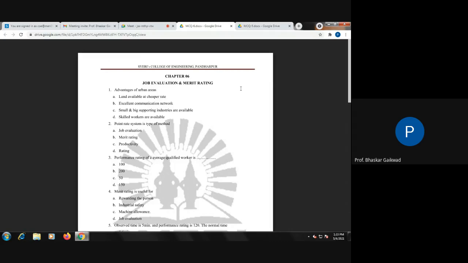After this, we'll discuss the types of methods of job evaluation and types of methods of merit rating. So here, point rate system is related to merit rating. Performance rating verified, qualified worker is 100. Qualified worker is there, performance rating is 100. Merit rating is useful for rewarding person, industrial safety, machine knowledge jobs.